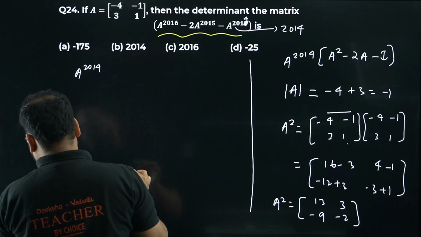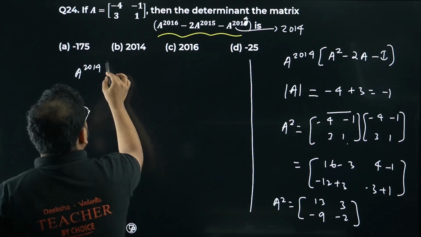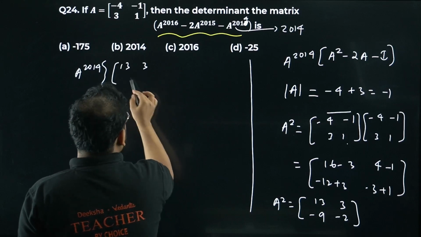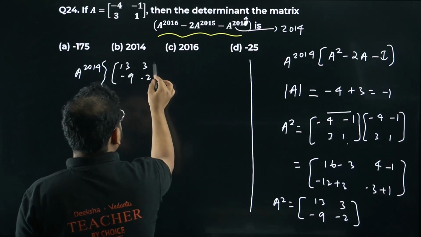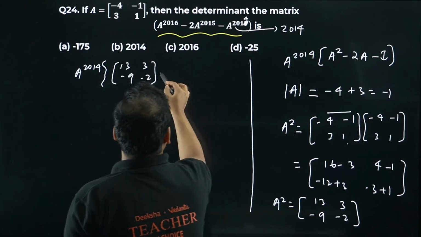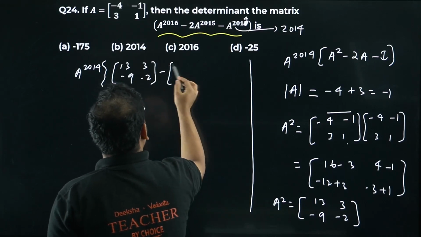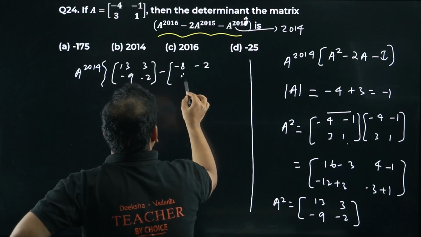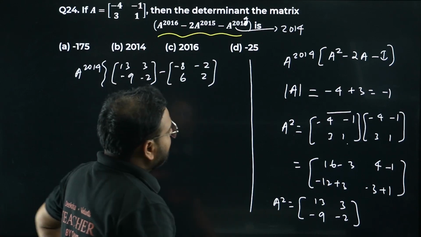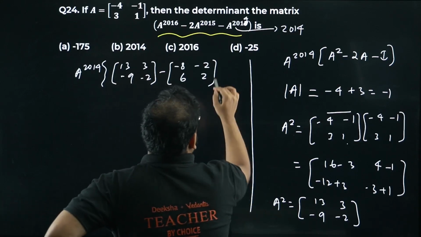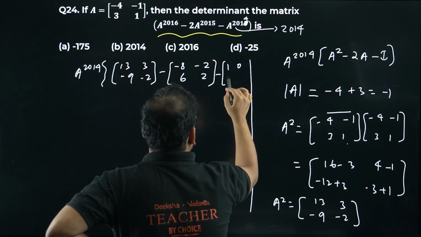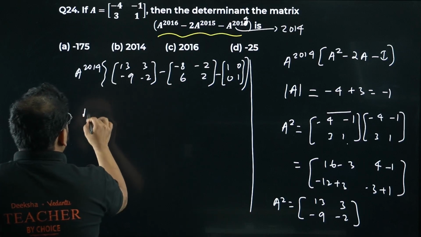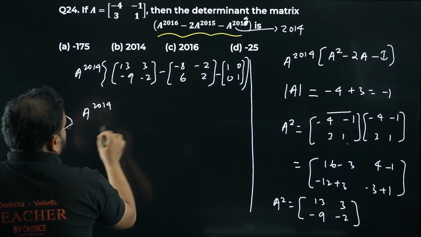We'll write this bracket over here like this. First, matrix A square is nothing but 13, 3, minus 9, minus 2. Next I have minus 2A. So minus 2 times this thing: 2 into minus 4 is minus 8, minus 2, 6 and 2. This is my 2A, and minus I, so minus of 1, 0, 0, 1. Check this out, A power 2014.